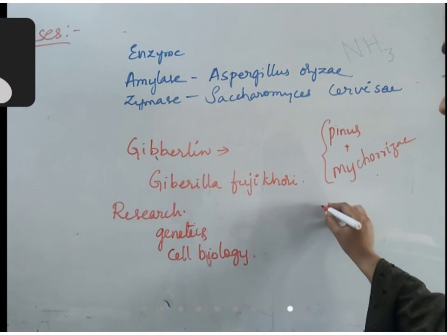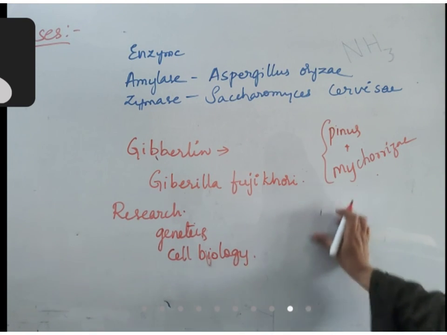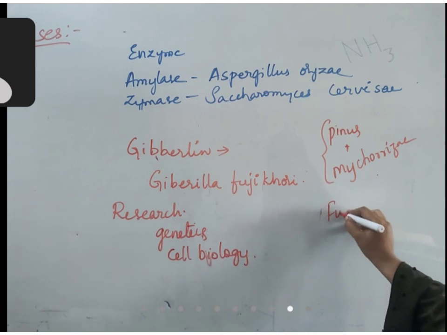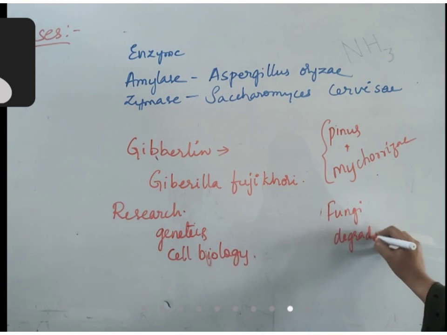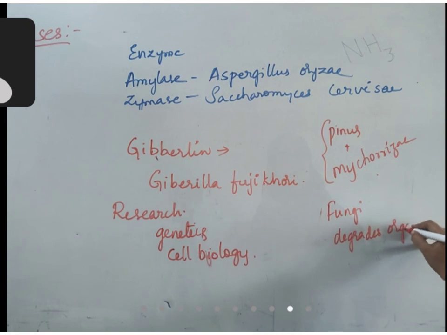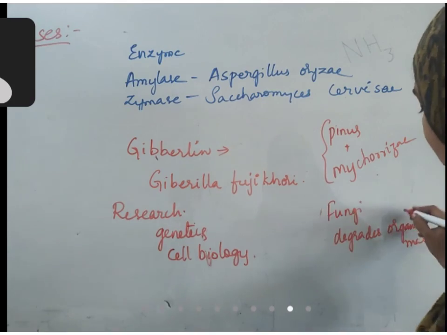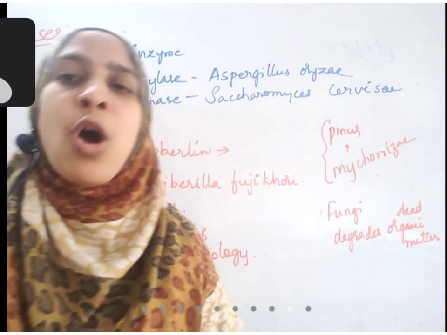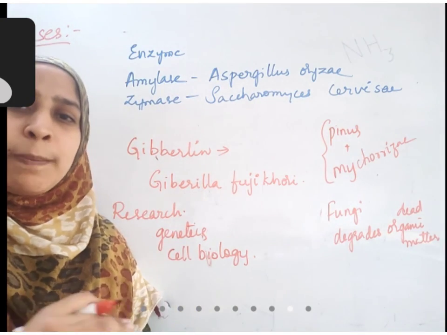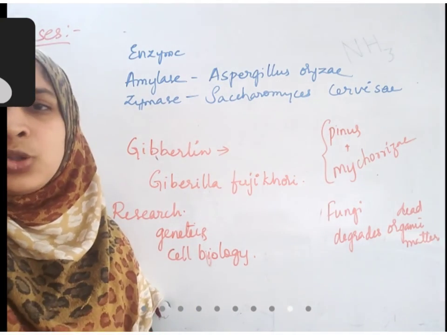Not only that, fungus helps in degradation of organic matter. So whatever dead organic matter is present in soil like leaf waste, insect waste, worms, all these will be completely degraded and added back to the soil.